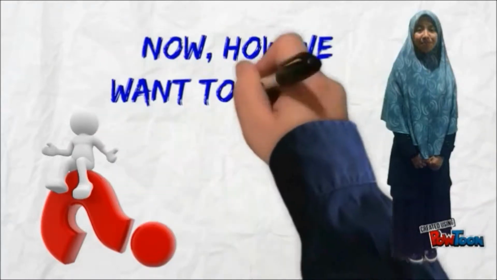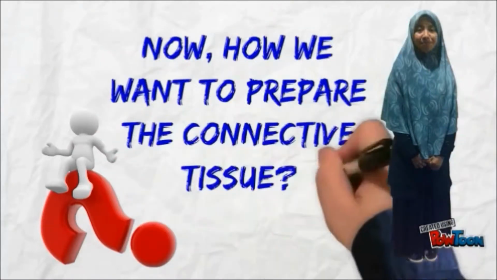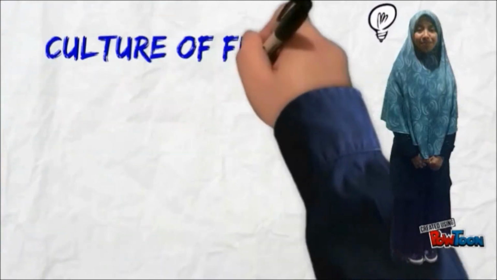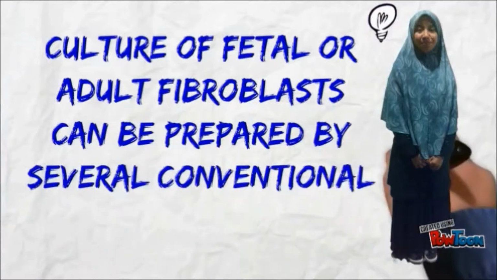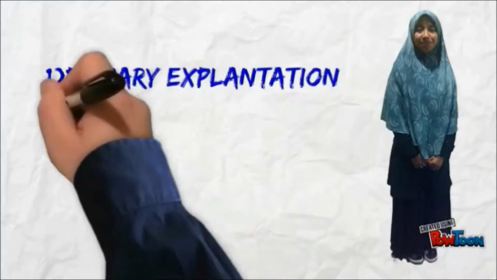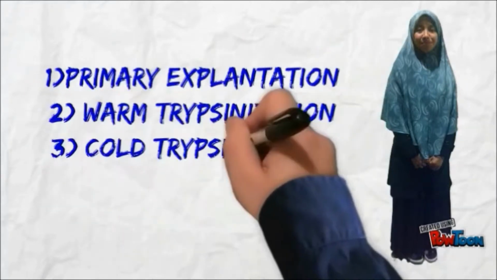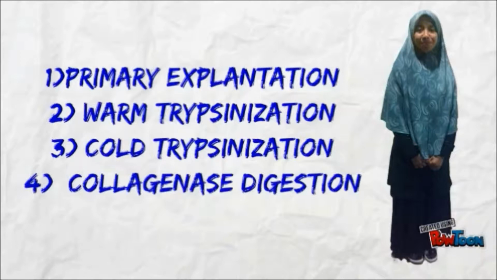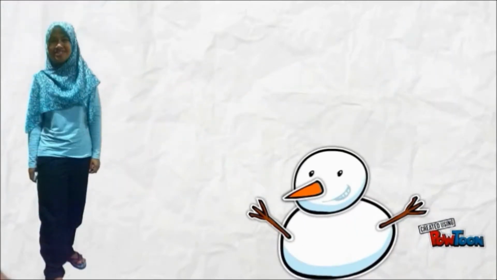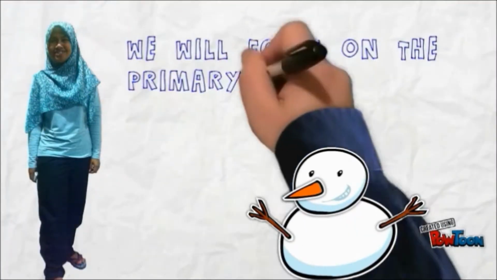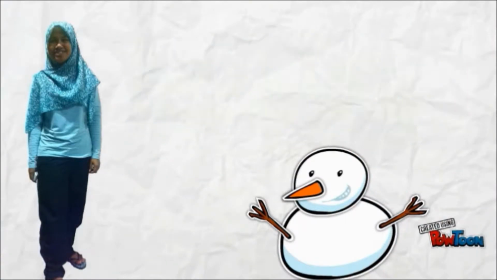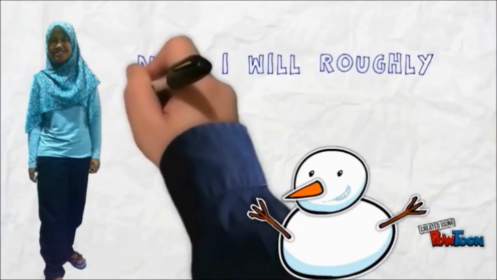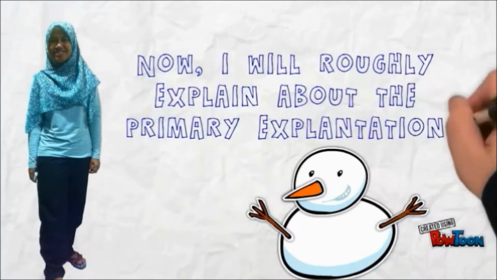Now, how do we prepare the connective tissue? Culture of fetal or adult fibroblasts can be prepared by several conventional procedures. They are primary explantation, warm trypsinization, cold trypsinization, and collagenase digestion. Next, I will focus on the primary explantation and also collagenase digestion. Now, I will roughly explain the primary explantation.